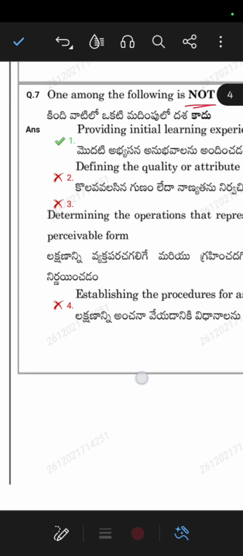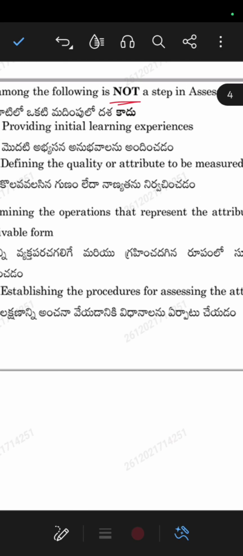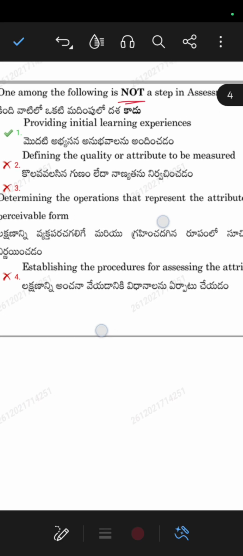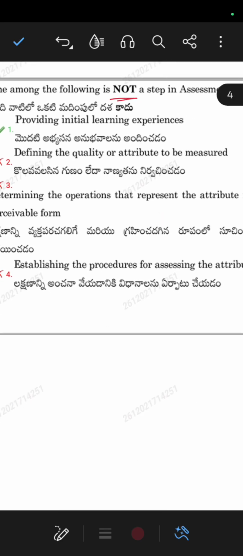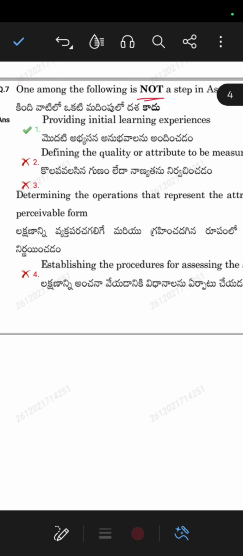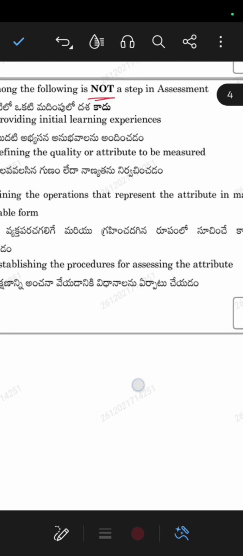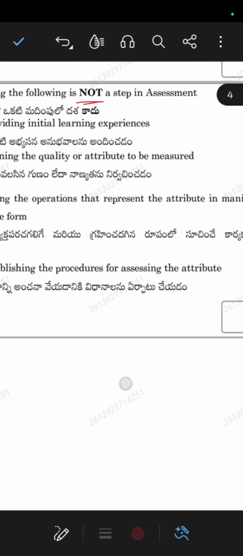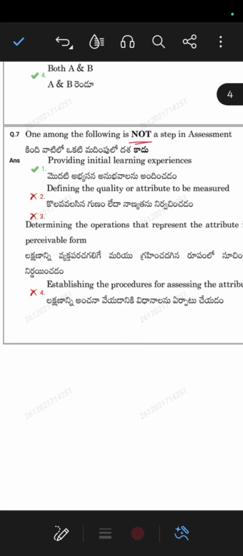Second, defining the quality or attribute to be measured. Third, determining the operations that represent the attribute in manifest and perceivable form. Fourth, establishing the procedure for assessing the attribute. So the correct option is providing initial learning experiences. This is not a step in assessment.